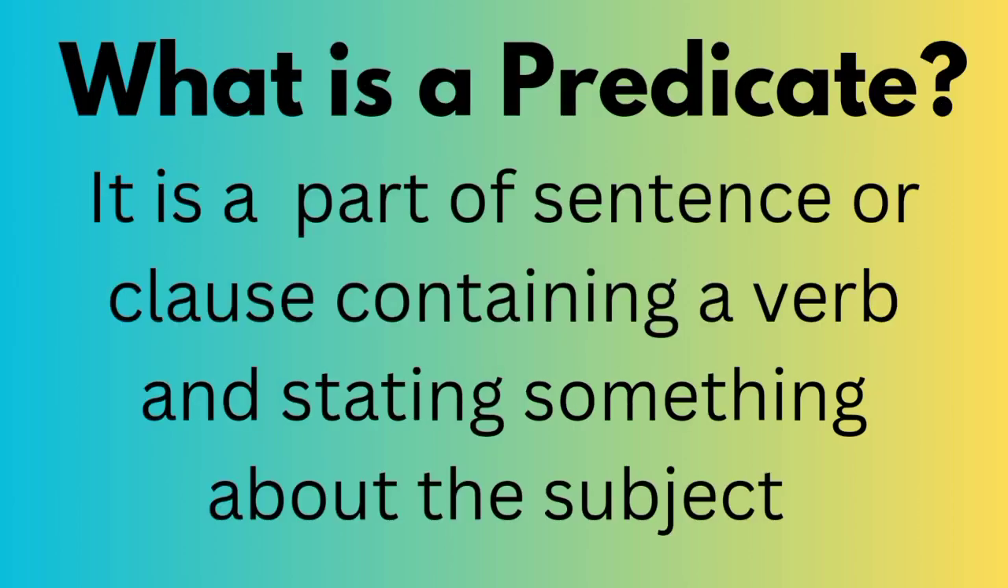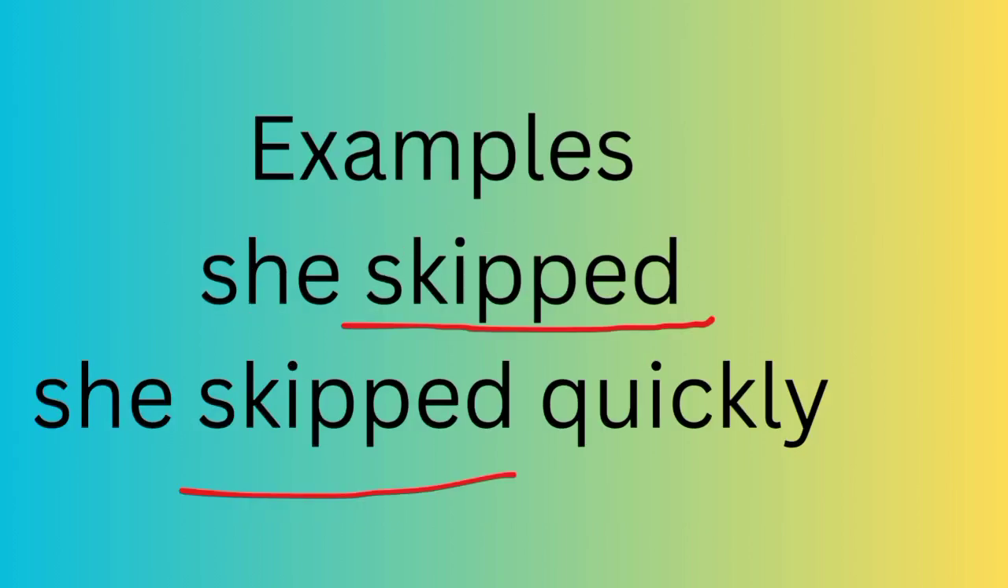What is a predicate? It is a part of a sentence or clause containing a verb and saying something about the subject. For example, she skipped. She skipped quickly. Skipped is the predicate and quickly is a modifier.